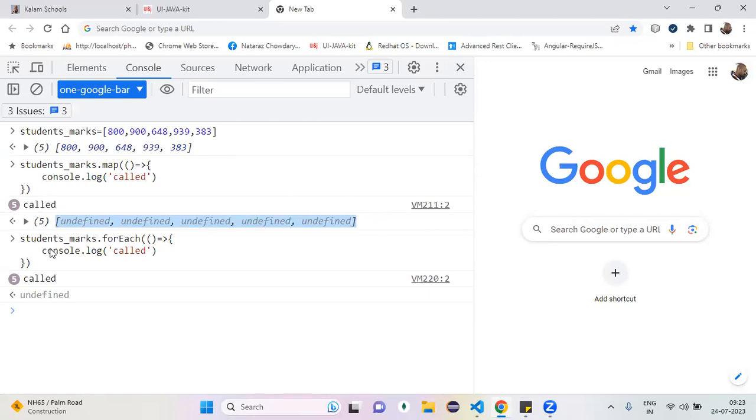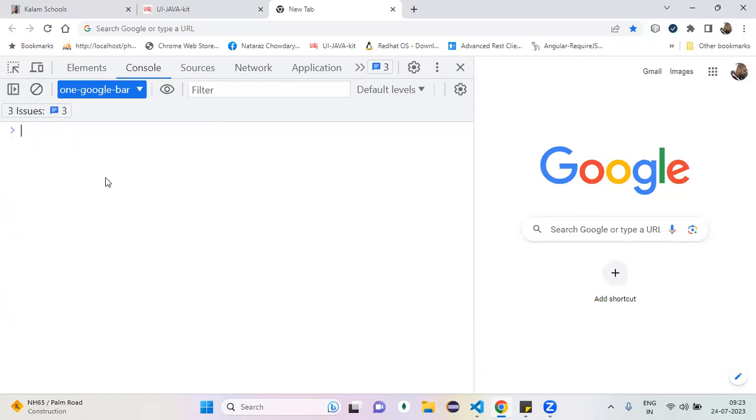What is the return value of forEach? Is anything returned? No. Nothing returned means the default value is undefined. Here the map method gives an array as output. So my first point: map's return type is an array.